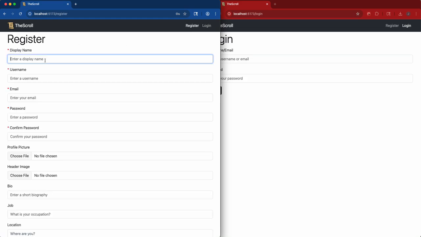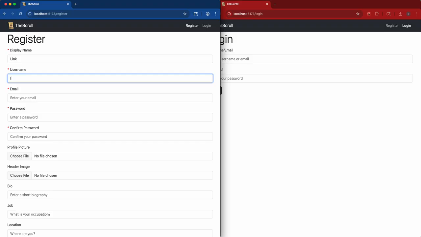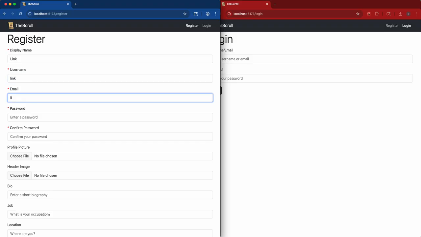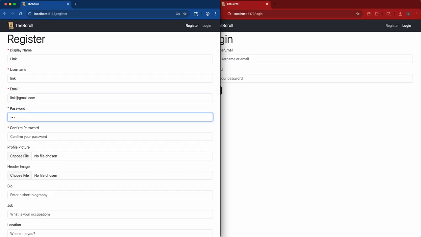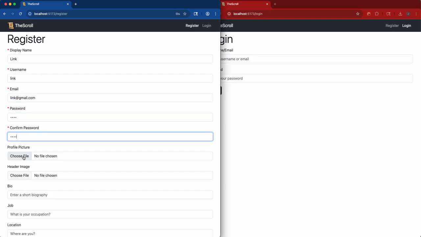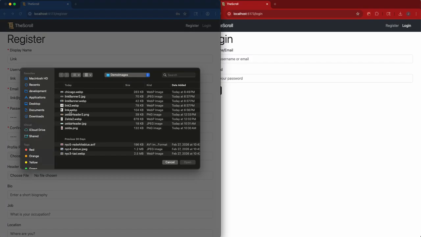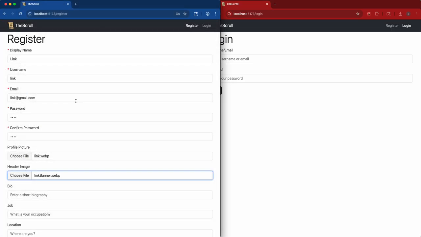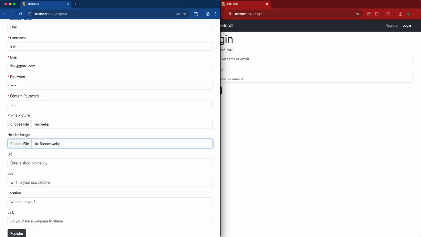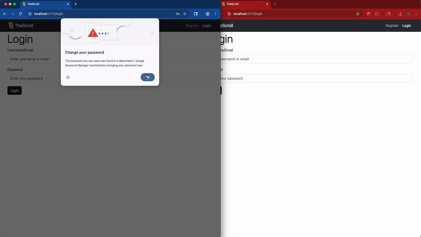Let me come in here and register a user. So I'm going to sign up my new user Link, give him some basic information, give him a profile picture, a header image, and that's kind of it for now. Username is the only required field, so let me go ahead and finish that.